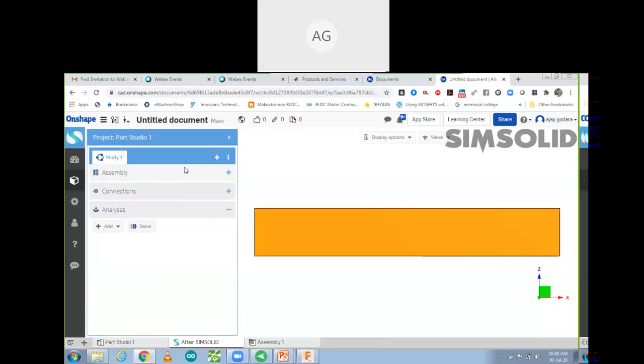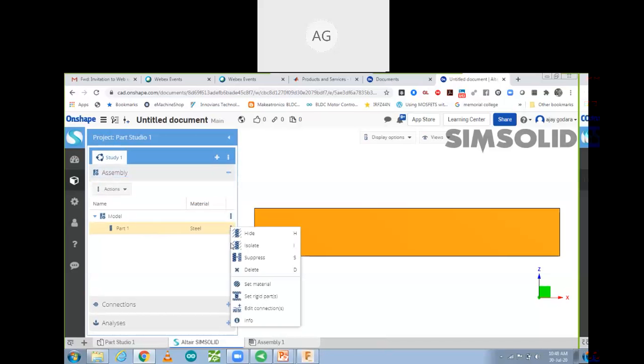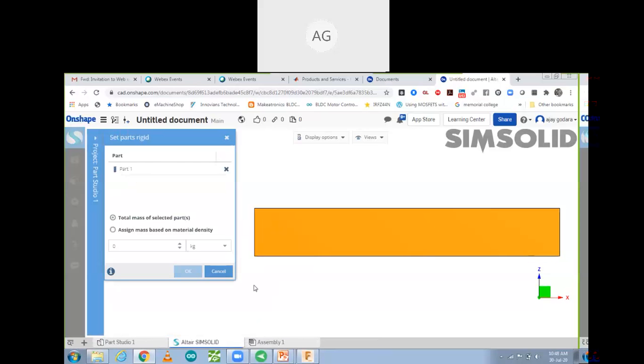So first of all, in a component, we are going to modify a few things, like set rigid part. So which part do you want to make rigid? So select this one, select type of mass, mass, body and material density.